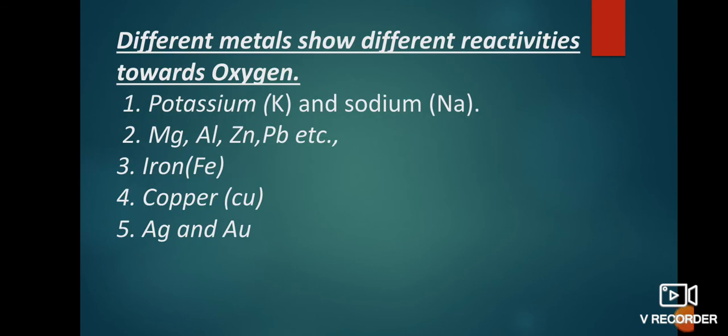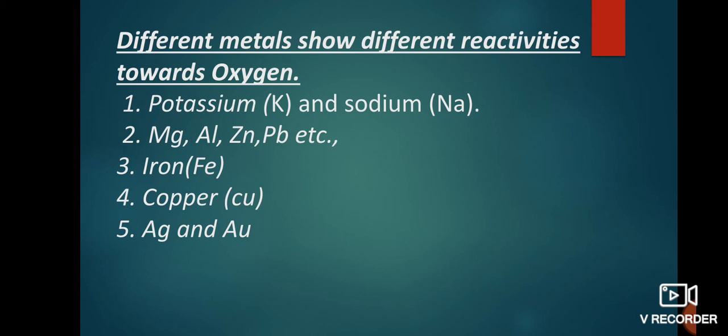Next concept is, different metals show different reactivities towards oxygen. Here, metals such as potassium and sodium react so vigorously with oxygen that they catch fire if kept in the open. These two metals are kept in kerosene oil. So we have to prevent this fire. For that reason, we keep these two metals in kerosene oil.